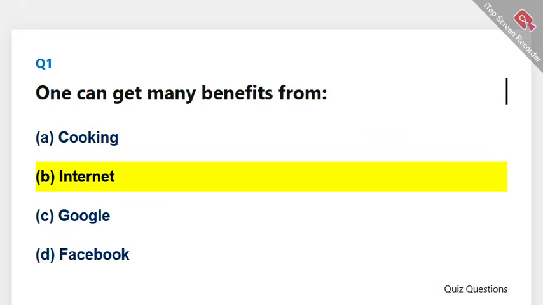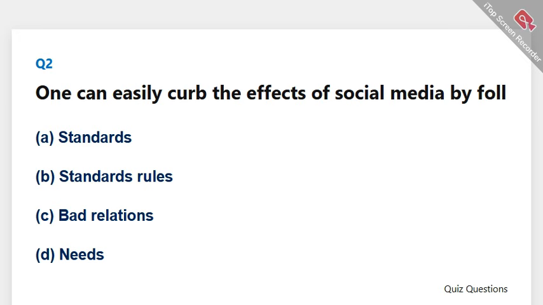The correct answer is B. Internet. One can easily curb the effects of social media by following certain. The correct answer is A. Standards.